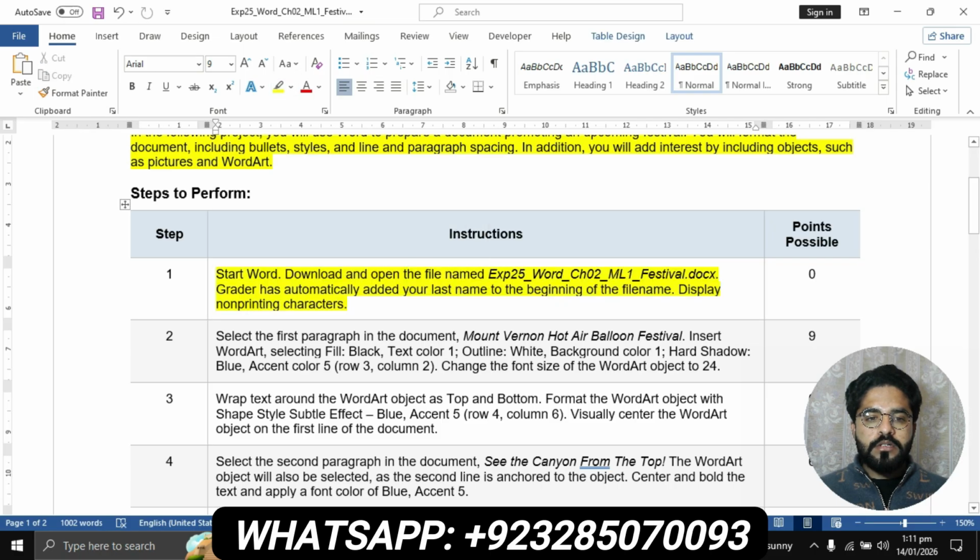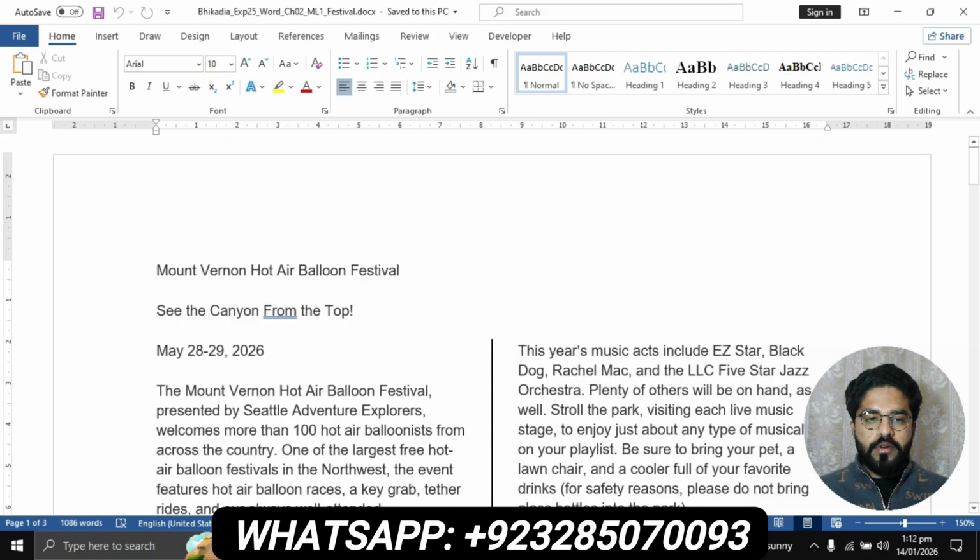Question number 1 is: start Word, download and open the file named Exp25 Word Chapter 2 ML1 Festival. Reader has automatically added your last name to the beginning of the file name. Display the non-printing characters. Basically, in this question, you will have to download the file from the MyIT Lab dashboard. I have already downloaded this file from the Pearson MyIT Lab dashboard. Here is the file I have already downloaded. And the second part of the first question is to show non-printing characters. Click on this button to show non-printing characters.